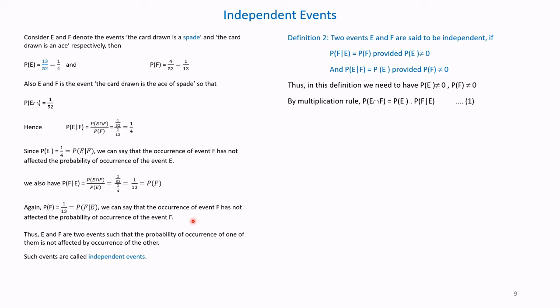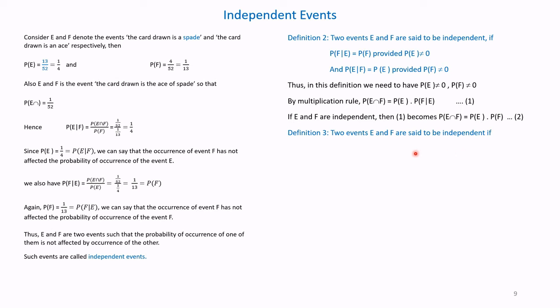Therefore, the multiplication rule says the probability of E intersection F equals the probability of E into the conditional probability of F given E has occurred. Let it be equation 1. If E and F are independent, then equation 1 becomes P of E intersection F equals P of E into P of F.